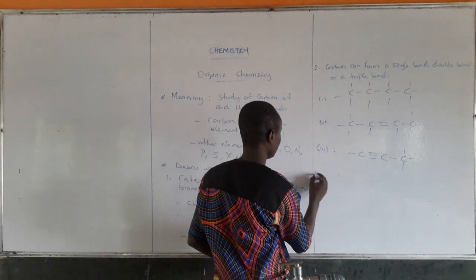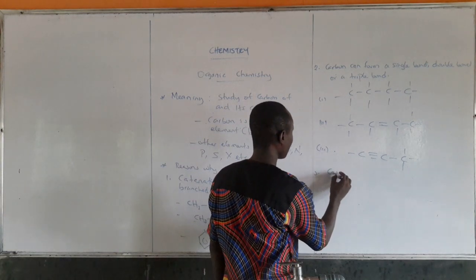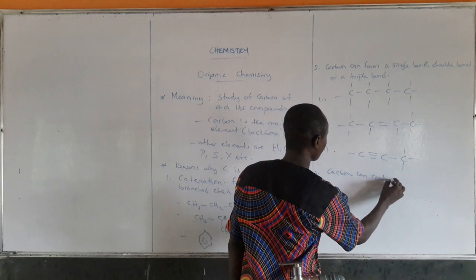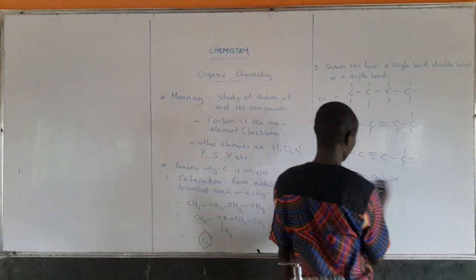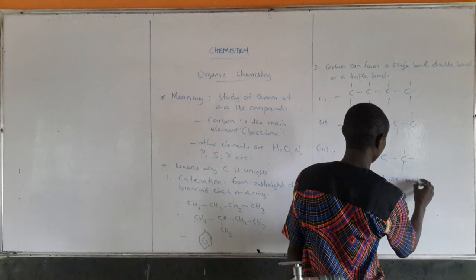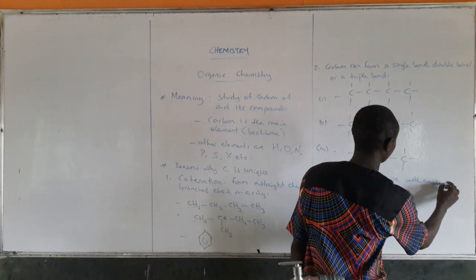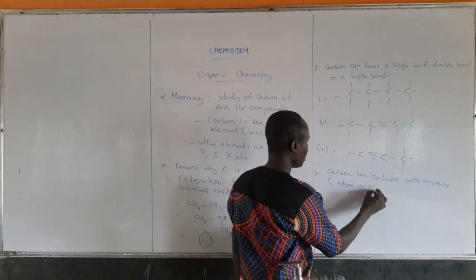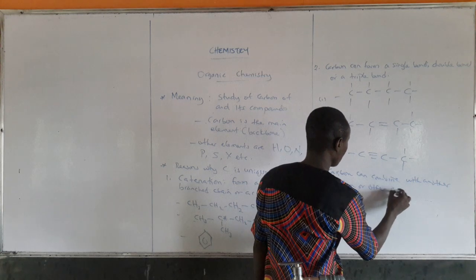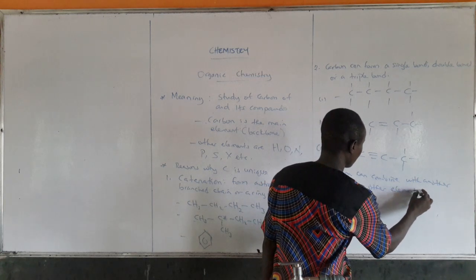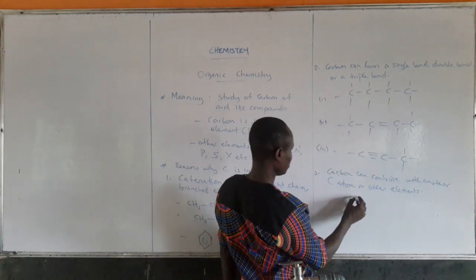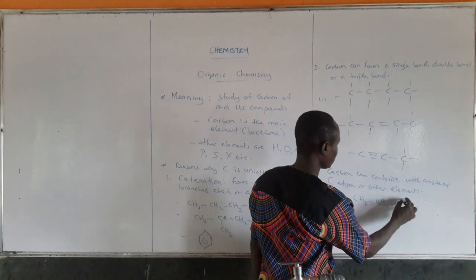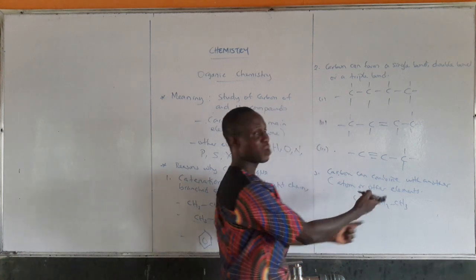Then number 3 is that carbon can combine with another carbon atom or other elements. For example, we have been seeing CH3 or CH2, CH3, which means carbon combining with hydrogen.